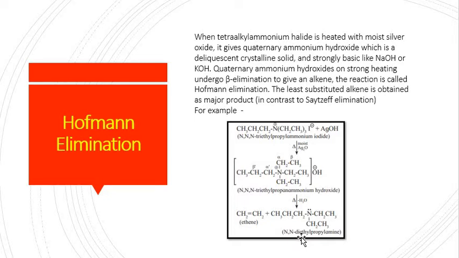Quaternary ammonium hydroxide on strong heating with moist silver oxide will give us the compound which is known as N,N-diethylpropylamine, and it is formed by beta elimination, and we also get alkene as one of the byproducts. And the least substituted alkene is obtained as a product, and this is in contrast with Zaitsev elimination.